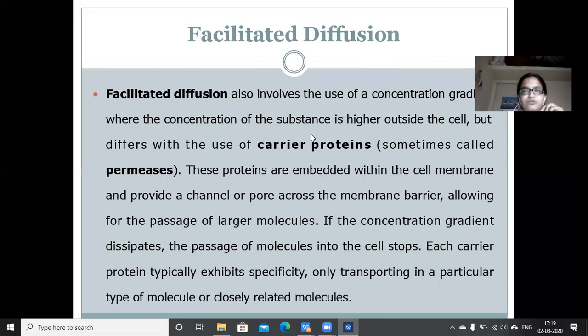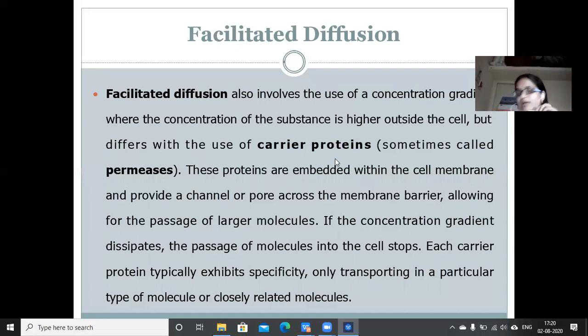This also involves the use of concentration gradient, where the concentration of the substance is higher outside the cell but differs with the use of carrier proteins, sometimes called permeases. Okay, now you might have understood what is the difference between passive diffusion and facilitated diffusion. There is only one difference. What is that? They are carrier proteins.